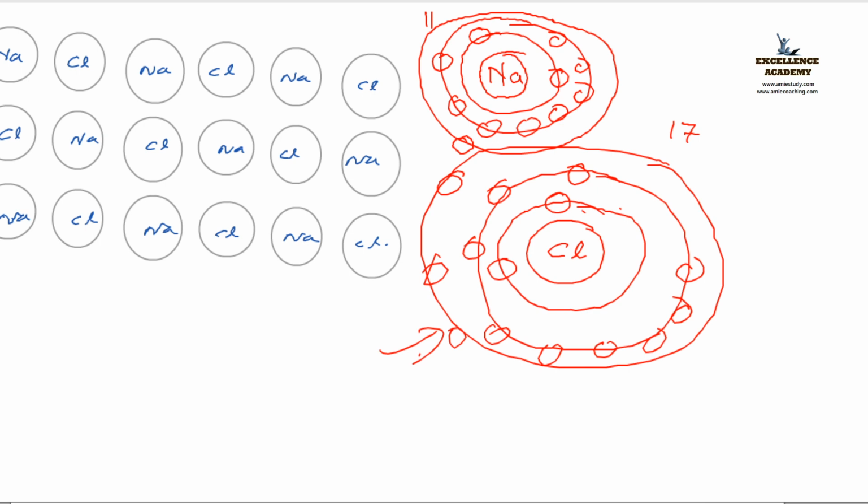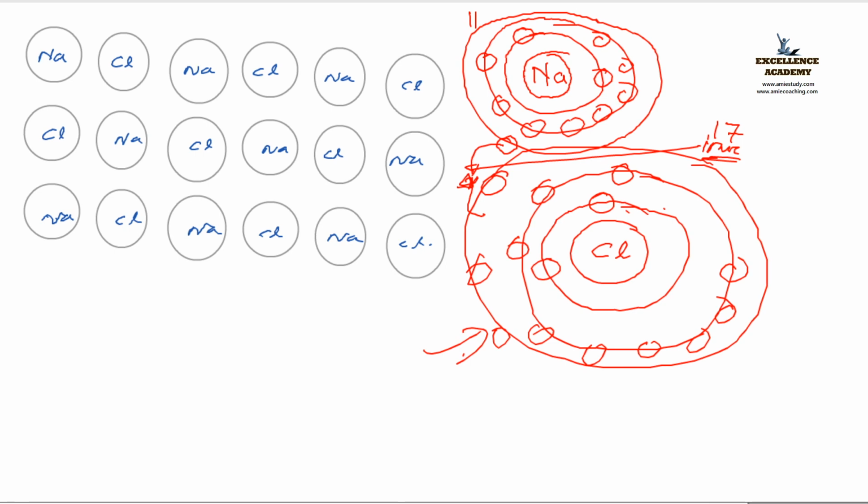So what shall it do? The sodium is ready to lose this electron and the chlorine is ready to accept it. Hence they form an agreement. That agreement leads to the formation of what? Ionic bond. Got it? And based on that, you can see the figure here. What is the speciality of this one? Here you can see that the sodium chlorine bond is there, and like that it is arranged.